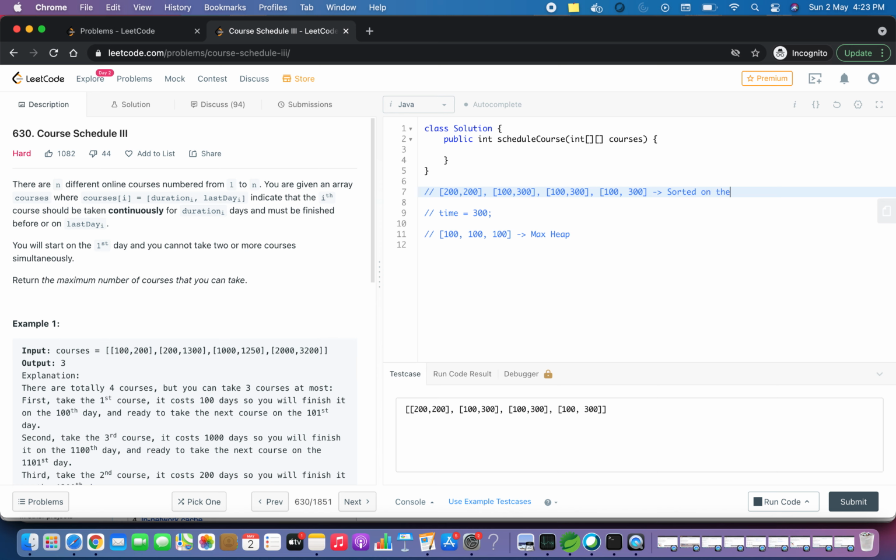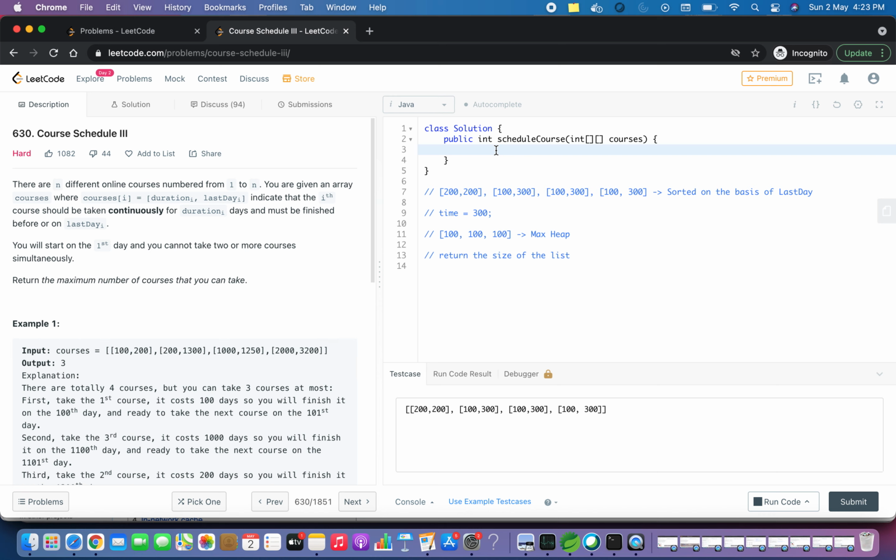Okay, on the basis of last day, we can make these observations, and after that we can return the size of the list. So this will be our answer. The size of the list is 3, so we have completed 3 courses, and that will be our answer. So let's start coding and see how it goes.